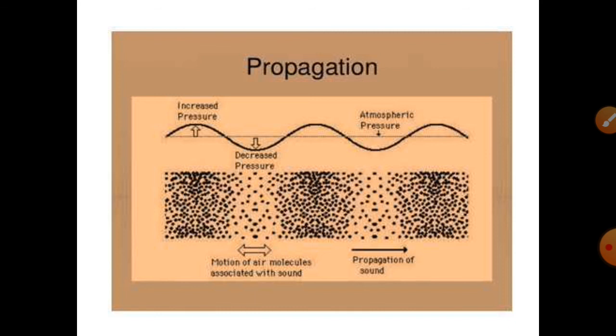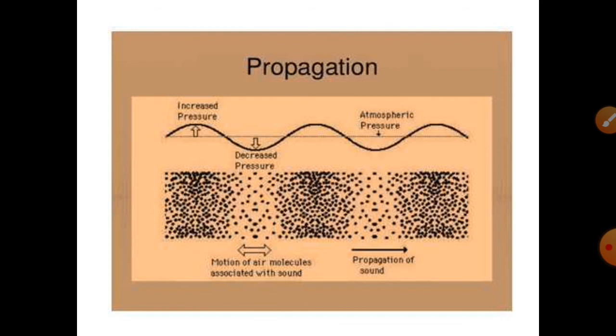So what we have learned about the different characteristics of sound is that the loudness of sound depends upon amplitude, the pitch of the sound depends upon the frequency, and there is the quality or timbre of the sound, because of which we are able to distinguish between two sounds.